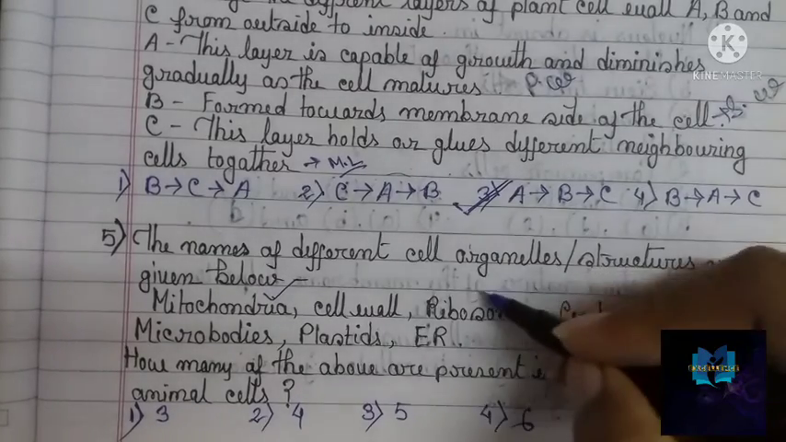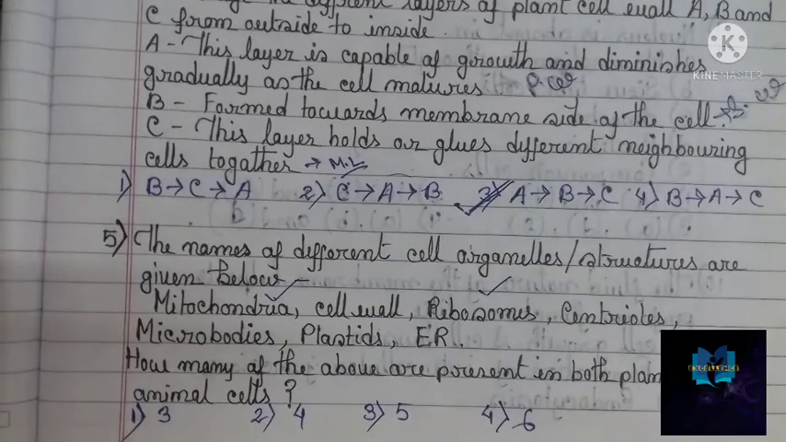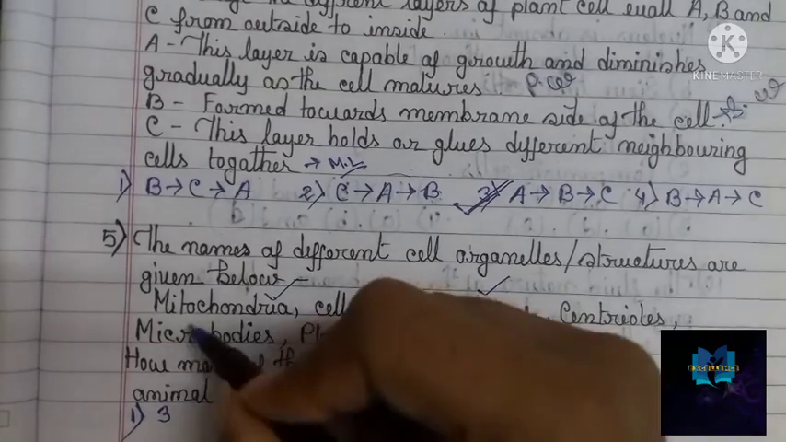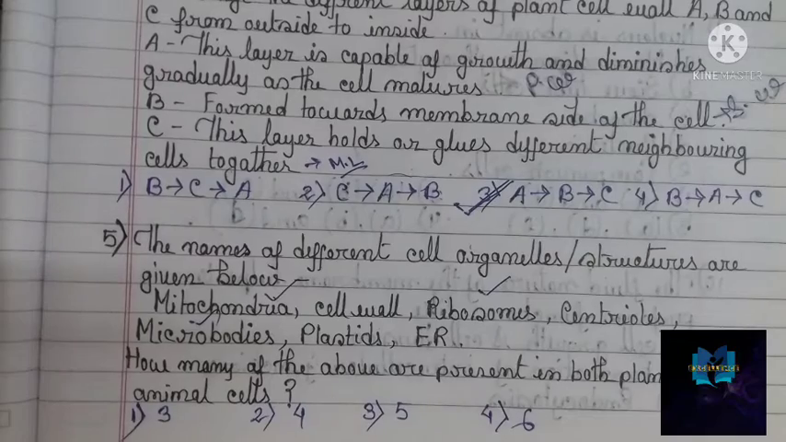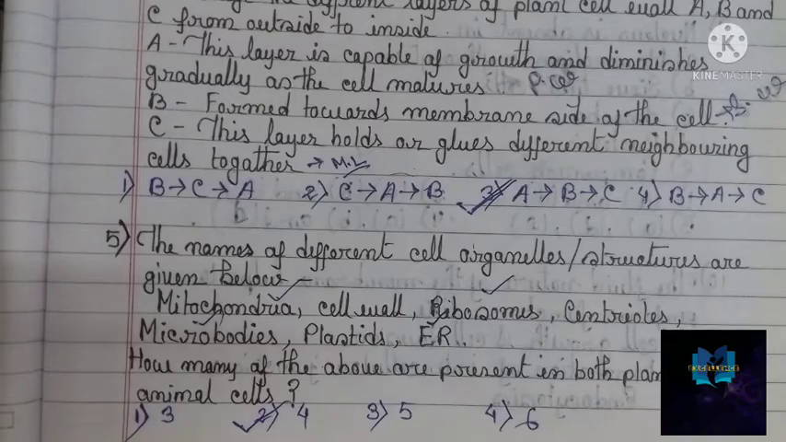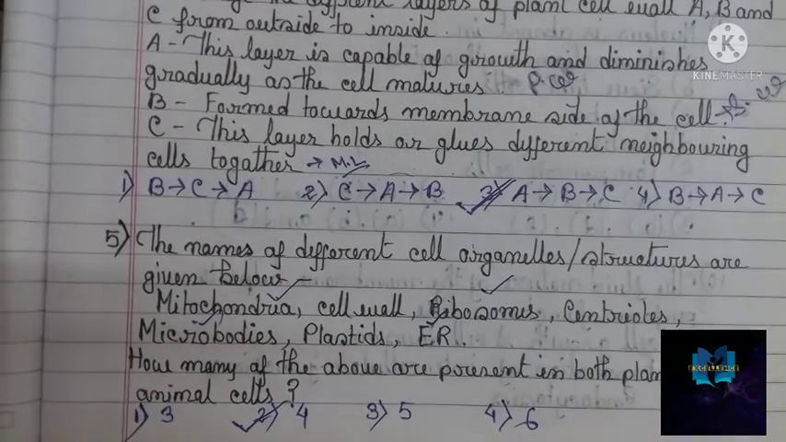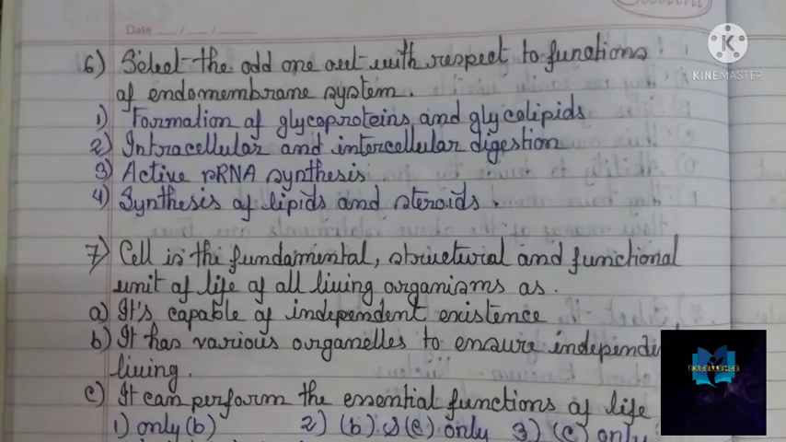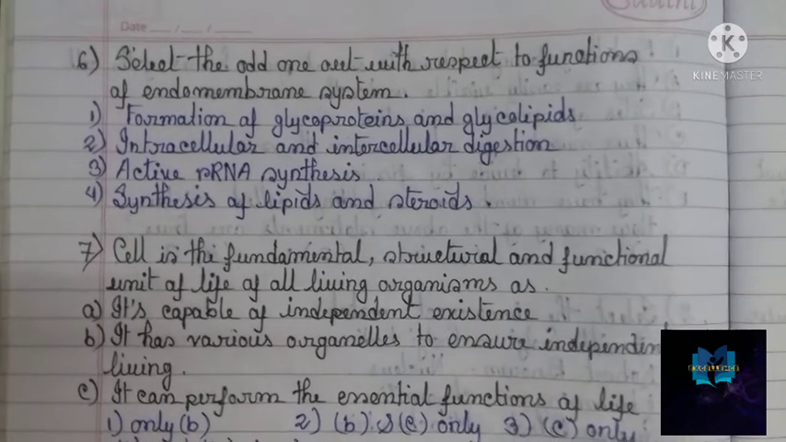Ribosomes are in both the plant and animal cells. And centrioles, this is again for animal cells, not for plant cells. Microbodies, you will find in both cells. Plastids you will only find in plant cells, and endoplasmic reticulum you will find in both the cells. So 1, 2, 3, 4. So option 2 is the correct option for this question. Okay, let's proceed towards our next question. So this is question number 6.